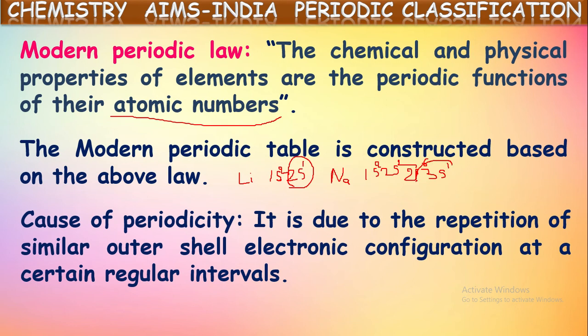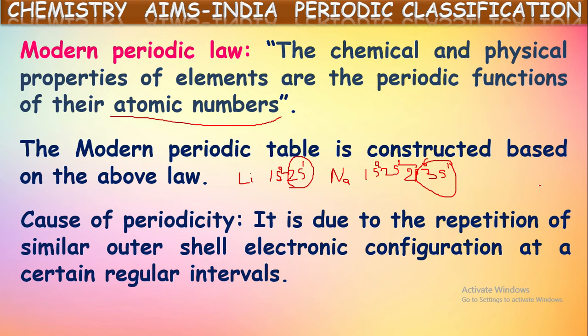So what is the valence electron configuration for sodium? 3s1. In the same way, there is one more element in the same column, potassium. For this also, the last electron configuration, the valence configuration, is 4s1. What is observed in all these is that they all have the same kind of valence shell configuration, that is s1, s1, s1, isn't it? So because of this similar valence electronic configuration, all these elements will participate in chemical reactions in the same manner. That is, they show the same chemical properties.